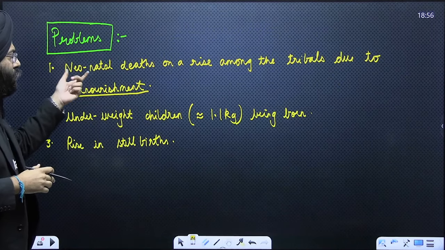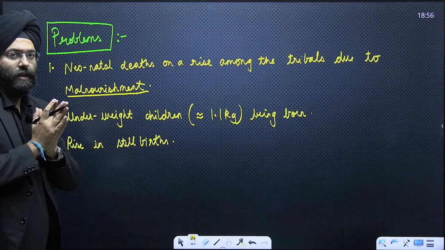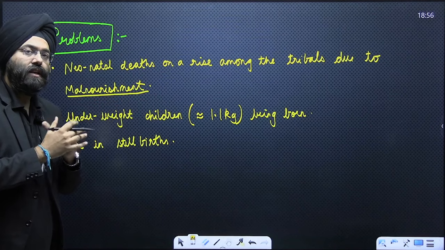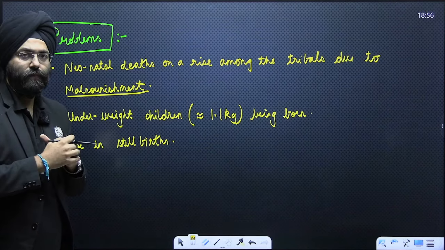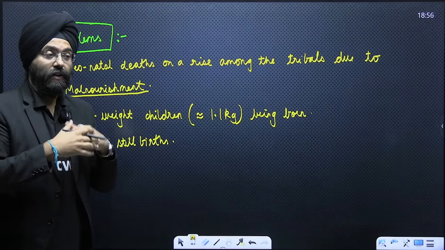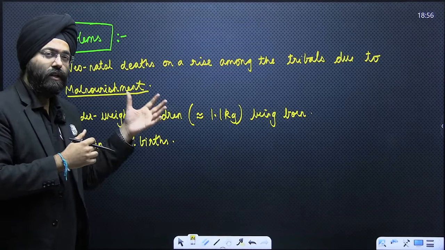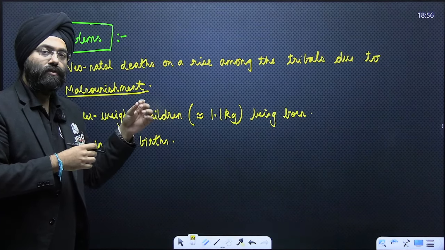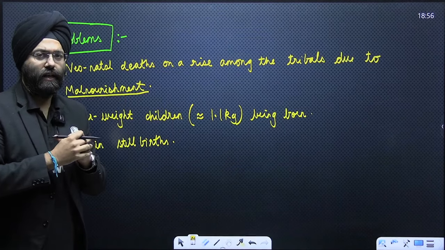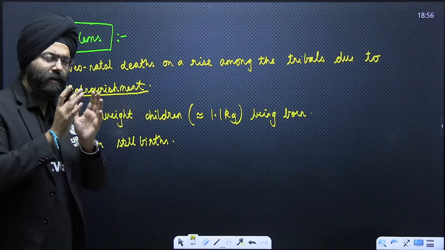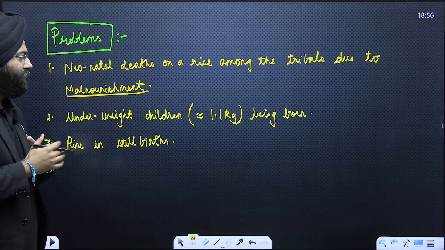They say that neonatal deaths are on the rise among the tribals due to malnourishment. Whenever we study the aspects of food crisis, we all say that India is self-sufficient. Yes, quantity wise, a lot of food is being produced, but do we realize that over here, people are dying because of malnourishment? Where is that loophole that is lying? We need to analyze that. That is why there might be certain loopholes existing. So we see that due to malnourishment, neonatal deaths are there.